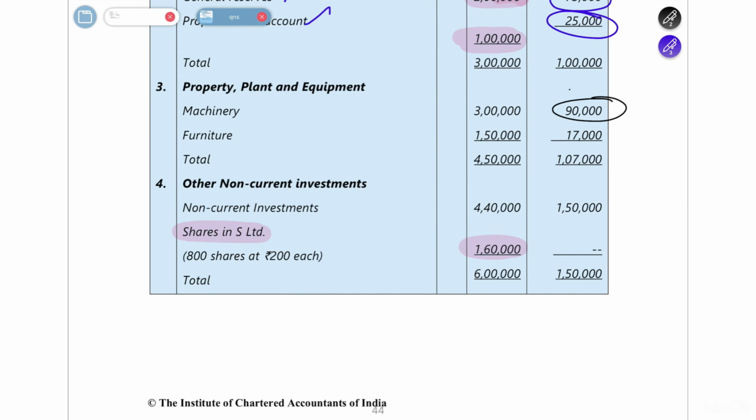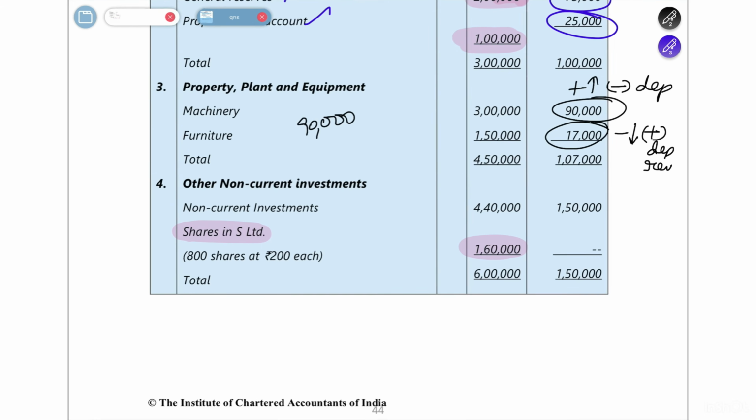What you have to do in this is you will add the increase in fair value. How much was the increase in fair value? And then you decrease the additional depreciation. And in this value, you decrease the reduction in fair value and add the depreciation reversal. If you do that, you'll get the answer. For example, if the machinery value is 90,000, okay, I'll show for only 90,000.